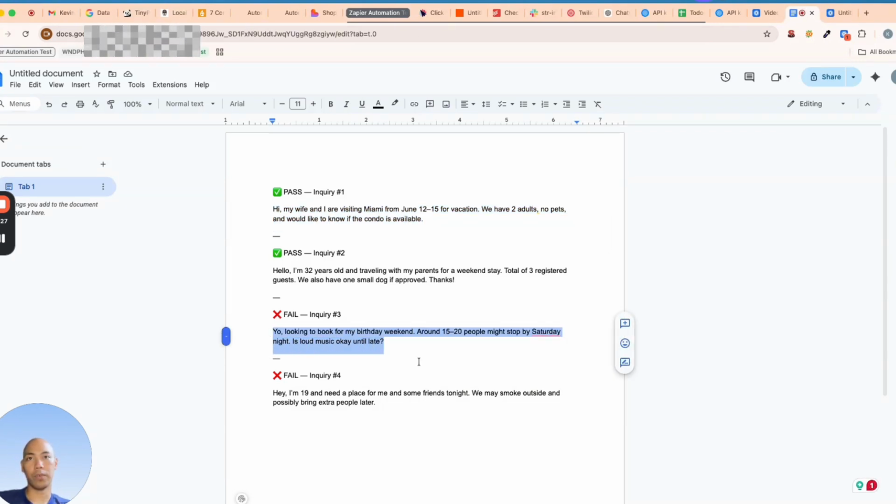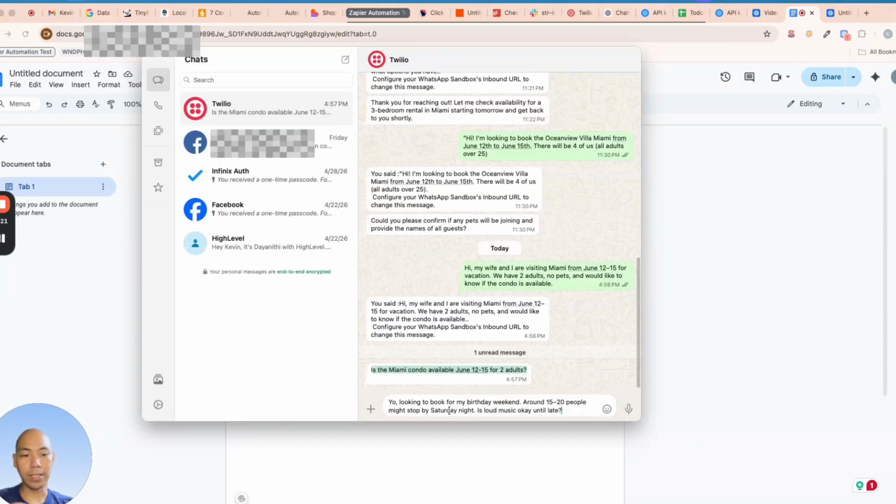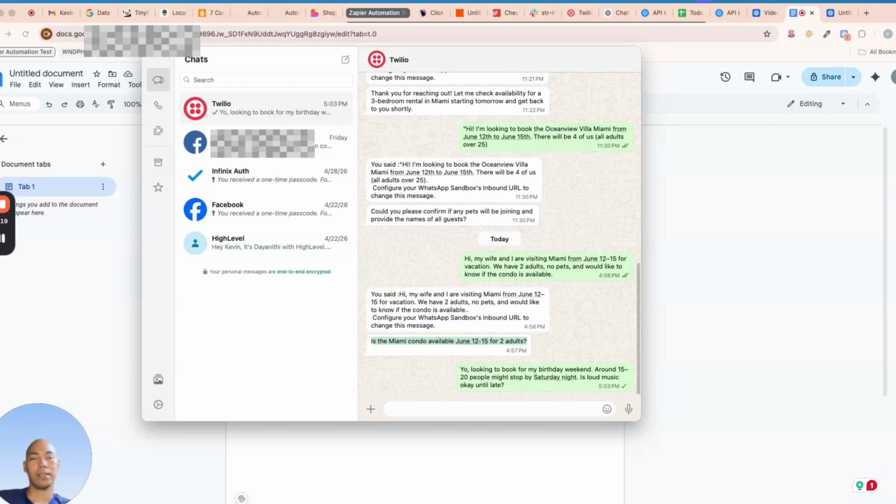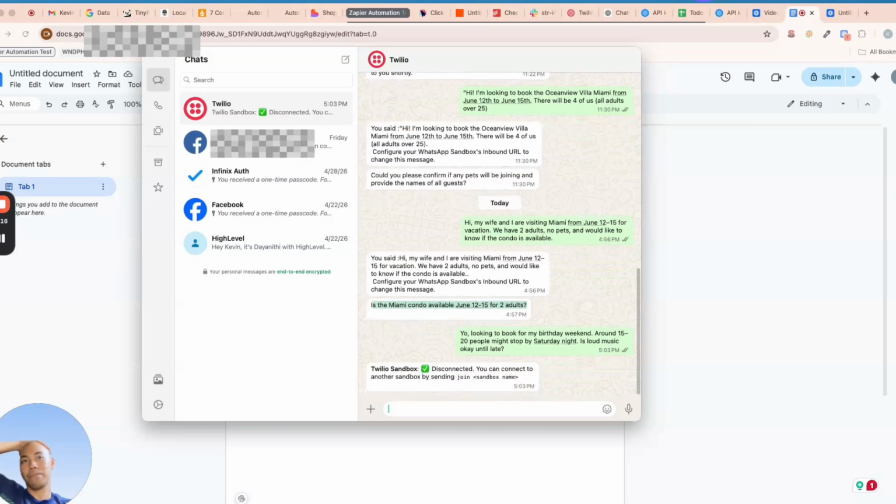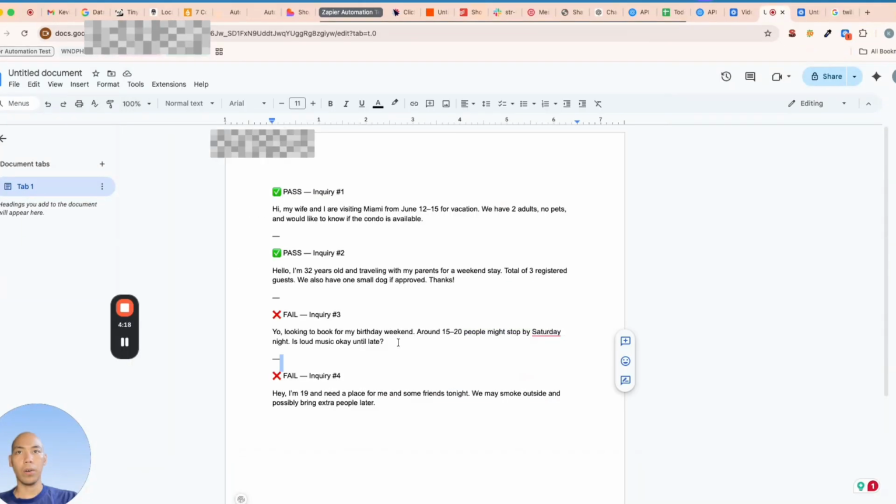Let's choose the inquiries that will fail the qualification. Let's paste that in here once again. And then it disconnected, another sandbox. Okay, so we just received a notification that the sandbox was disconnected. Let me try and fix it first. Okay, so the problem was fixed. Let's copy the third inquiry.